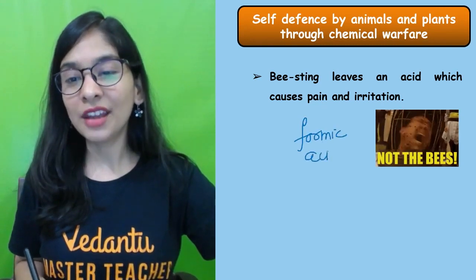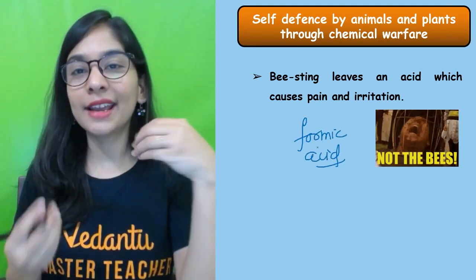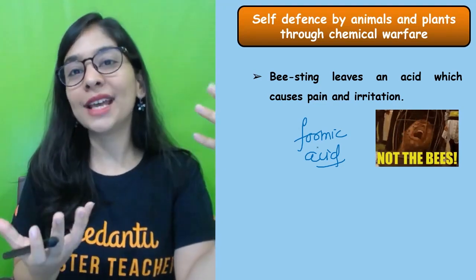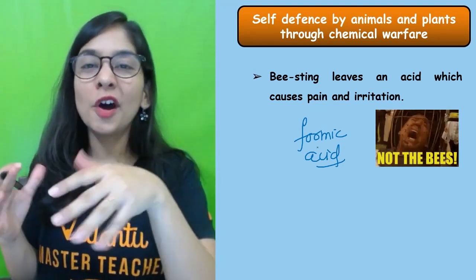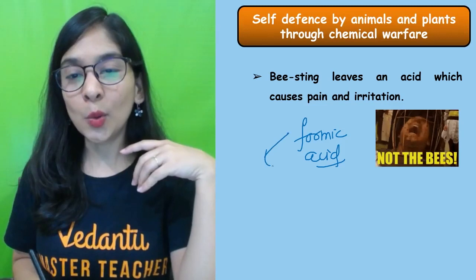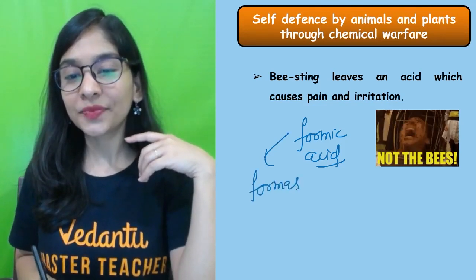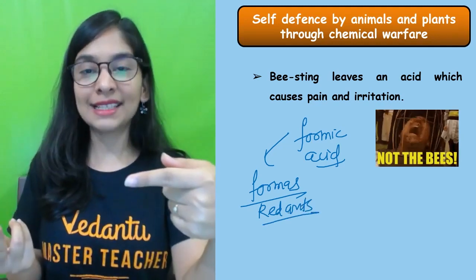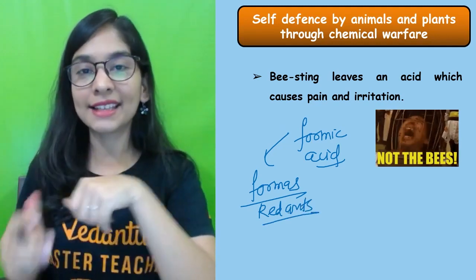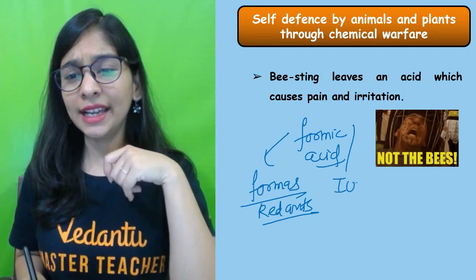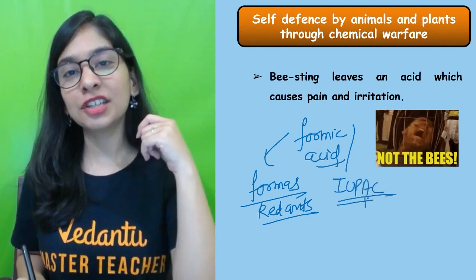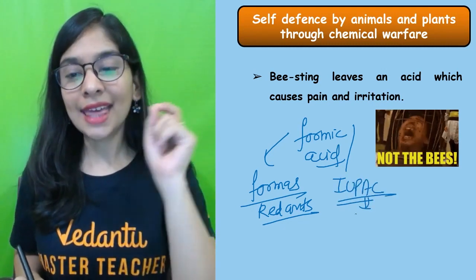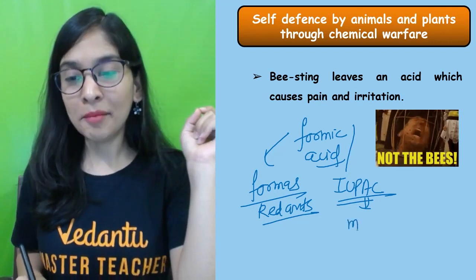All right, everyone. Formic is like a common name, just like Anubha ma'am is also known as Anu. My family calls me Anu. So formic is like a common name. The word formic came from formica, which means red ants. So red ants also release this acid. Bees also release this acid. And scientifically, by IUPAC, International Union of Pure and Applied Chemistry, that's also called methanoic acid.